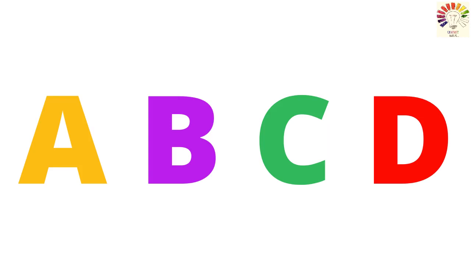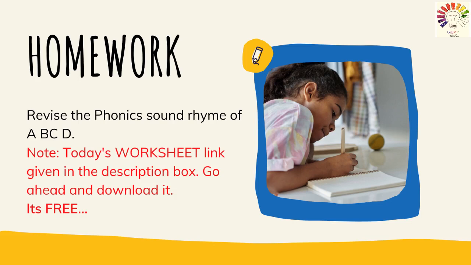A makes a sound ah. B makes a sound b. C makes a sound k. D makes a sound d. You got it? Very good. So today's activity is you need to practice this. You need to revise these alphabets and also revise all the sounds. Okay? The A, B, C and D sound.